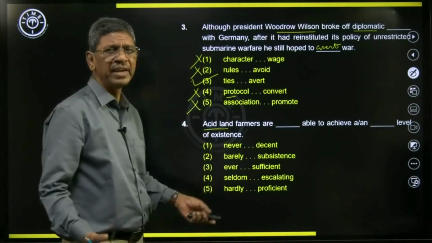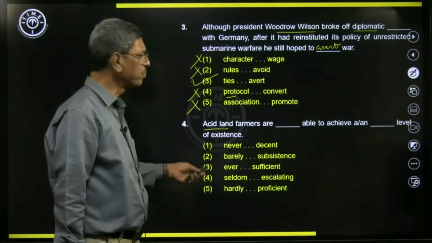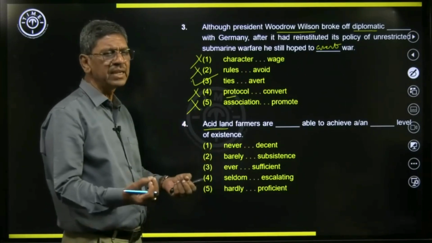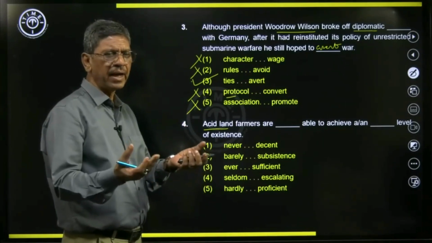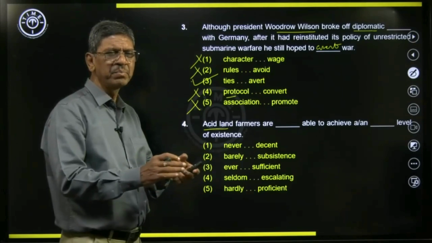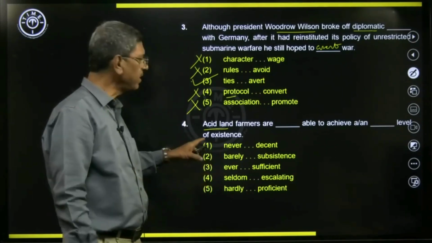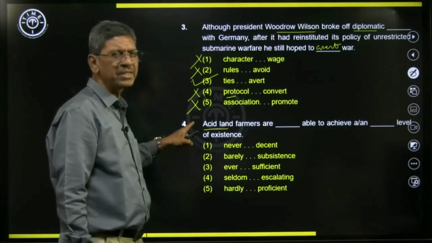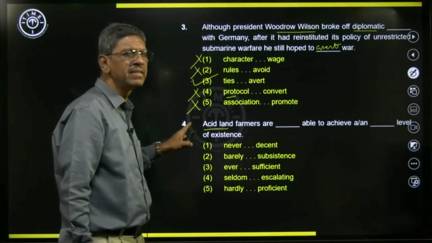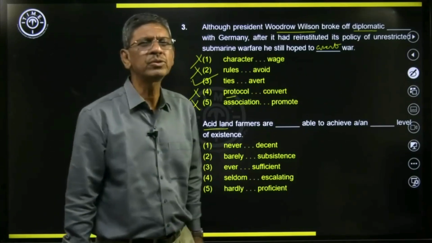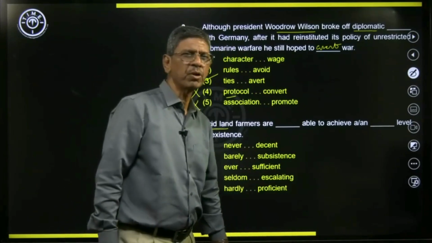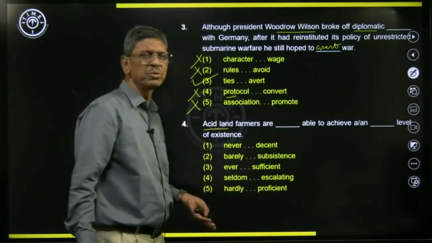Wherever acid rain occurs or wherever there is a lot of pollution, the land has a high acidic pH value. This land is generally not suitable for agriculture, so crops don't provide good yield.